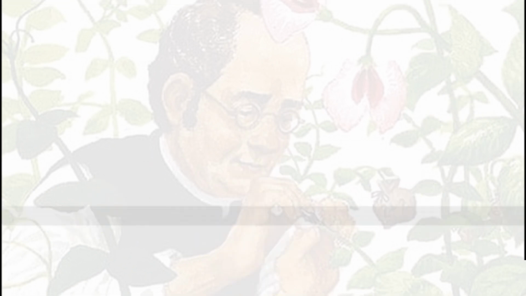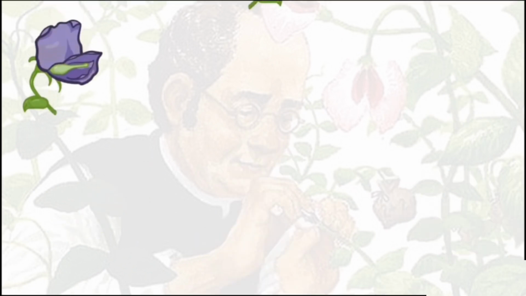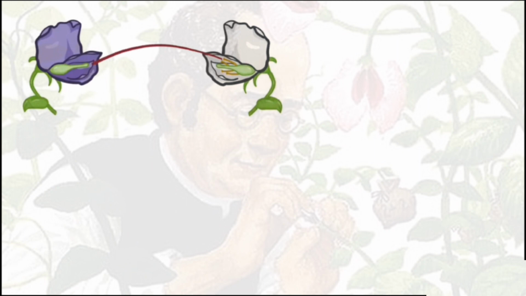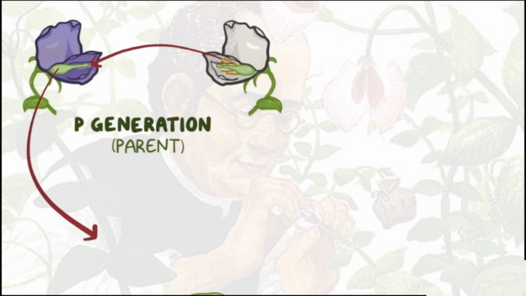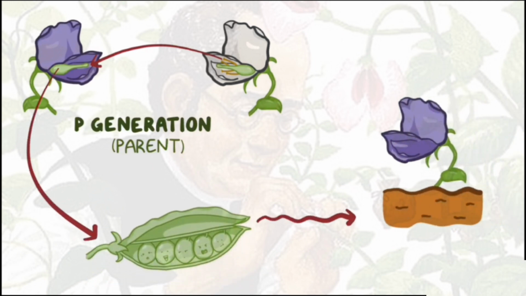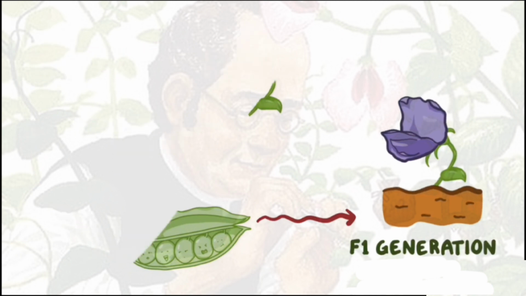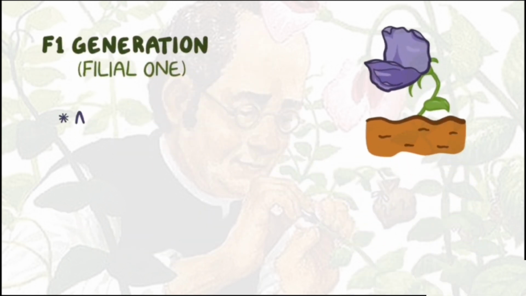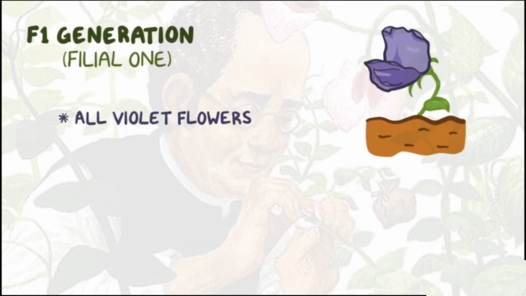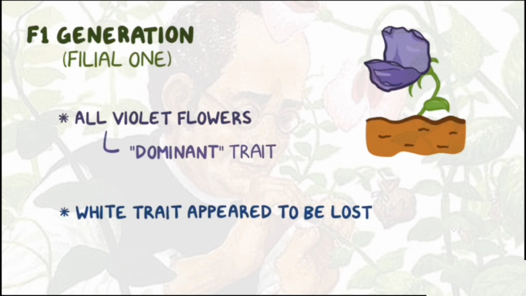So to start out, Mendel took plants with violet flowers and plants with white flowers, and crossbred them. This original group of flowers is called the P generation, as in parent. And then when he obtained some peas, he planted them and got more plants. The flowers in this offspring generation were called F1, or filial 1. It turns out that the F1 generation consisted of all violet flowers, so we called the violet trait dominant, while the white trait, which appeared to be lost in the F1 generation, was called recessive.